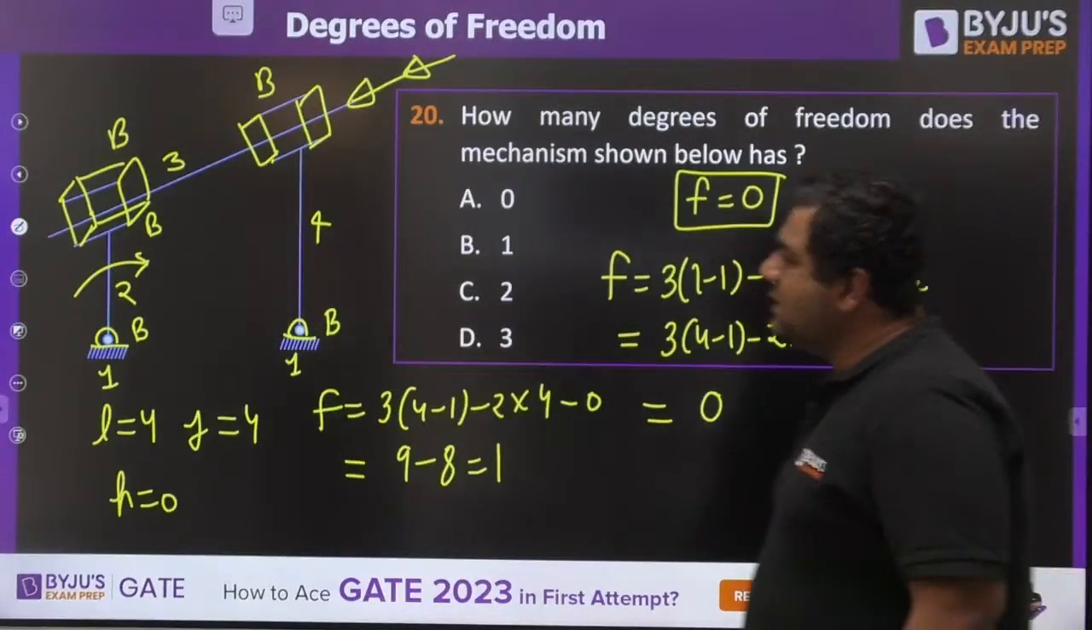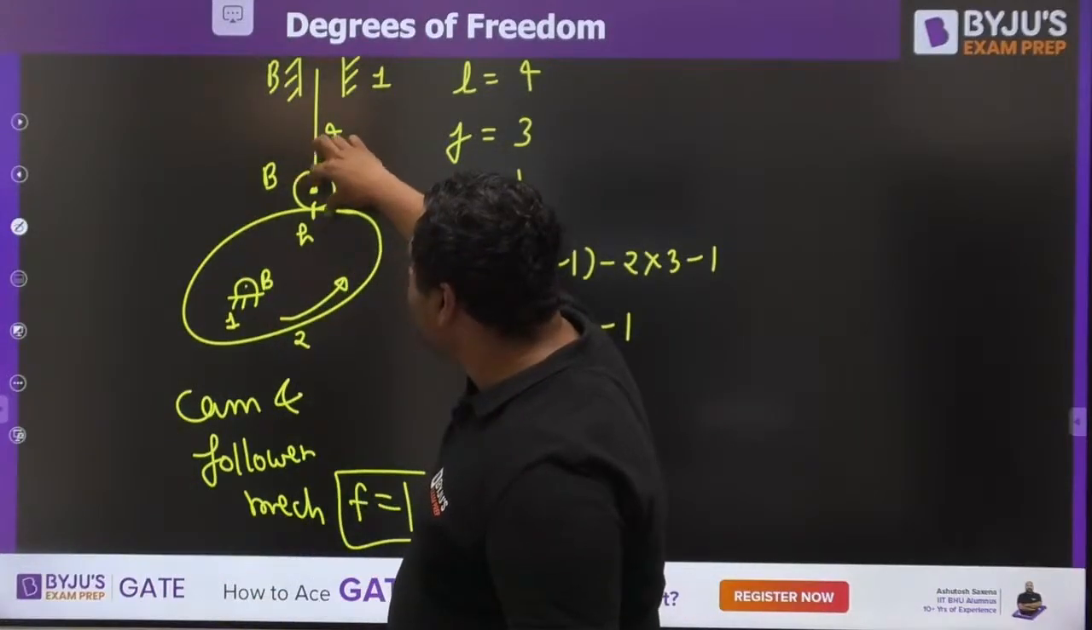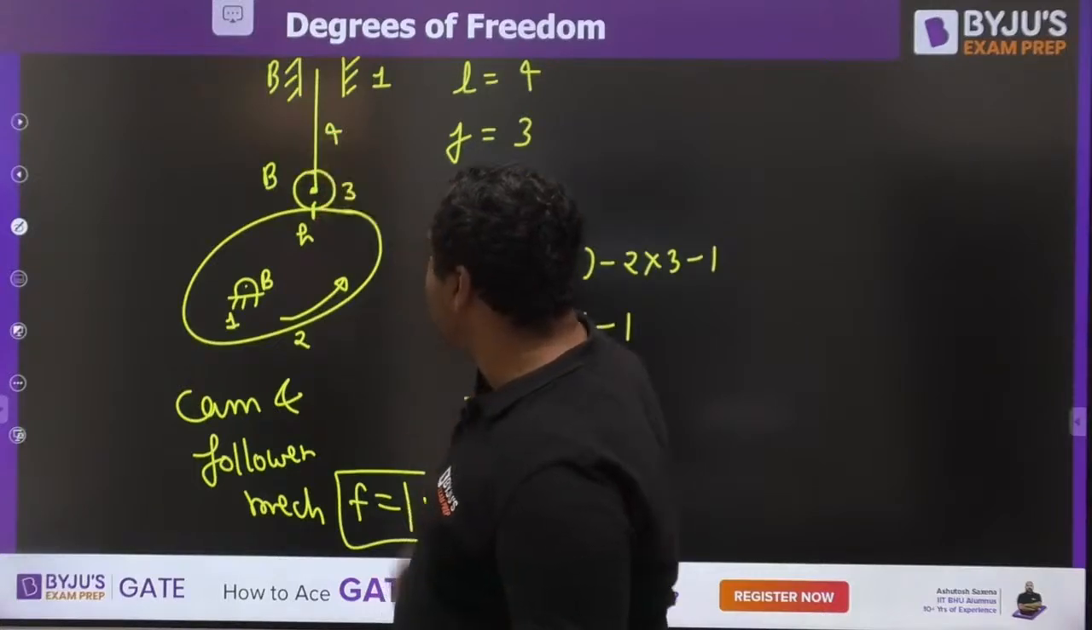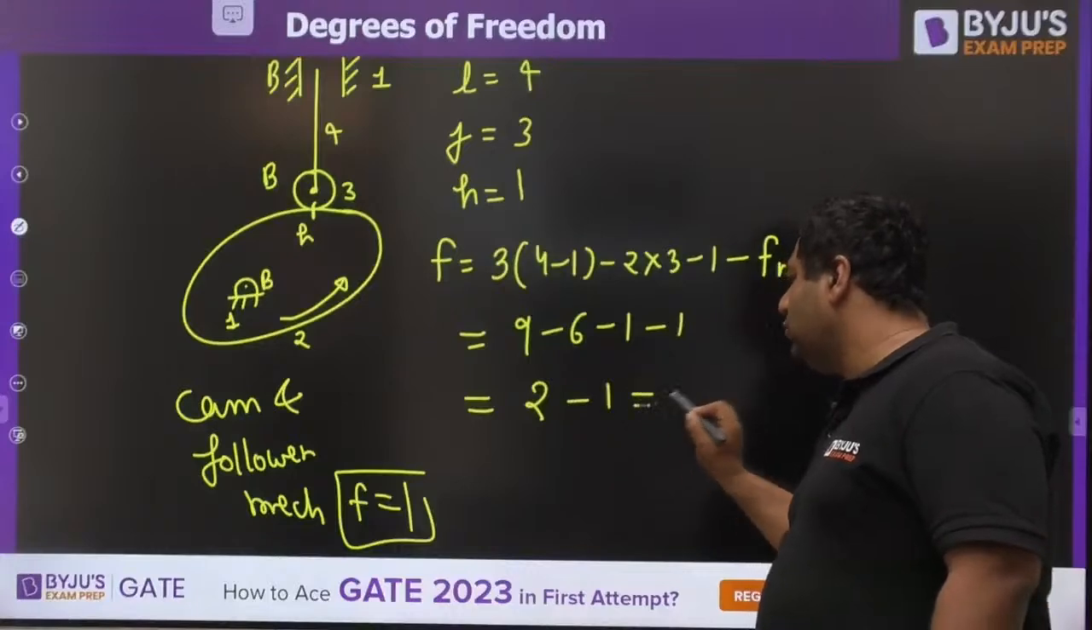Similarly, in the next case, in the case of cam and follower, this roller can be rotated without rotation of the cam. So this is the redundant motion. So once again you need to put FR as 1, and the answer would be 1.